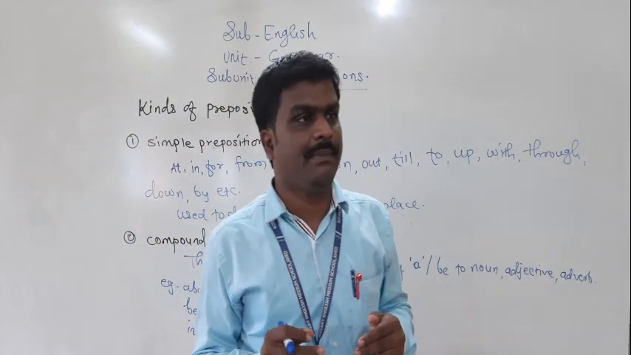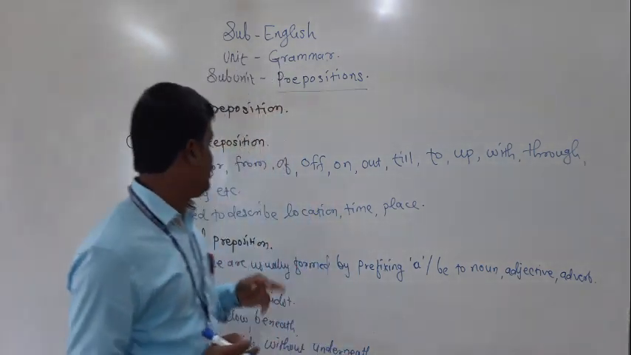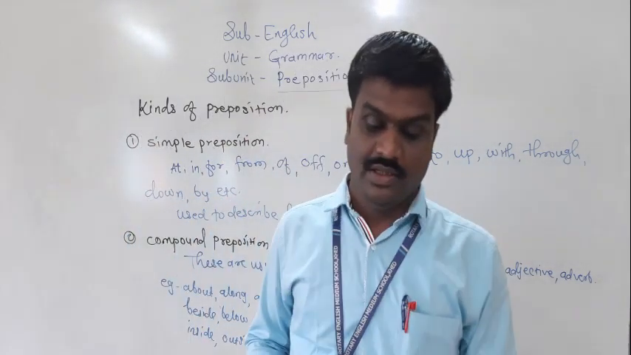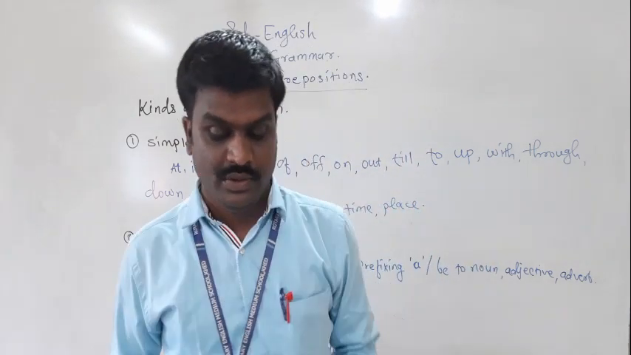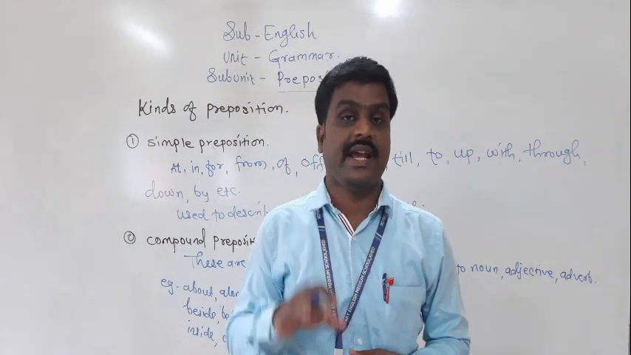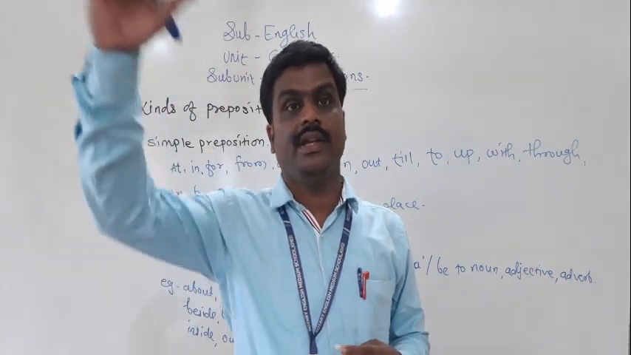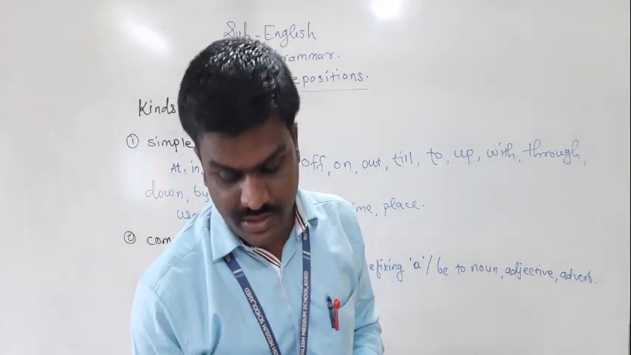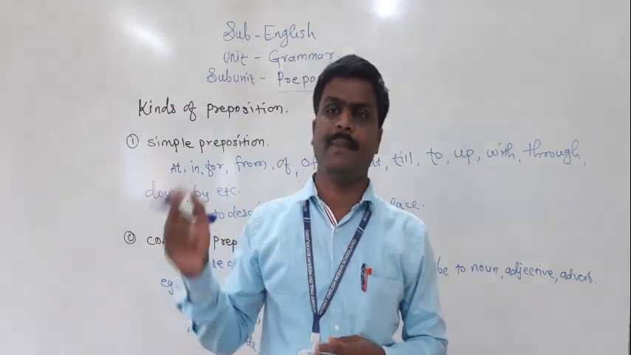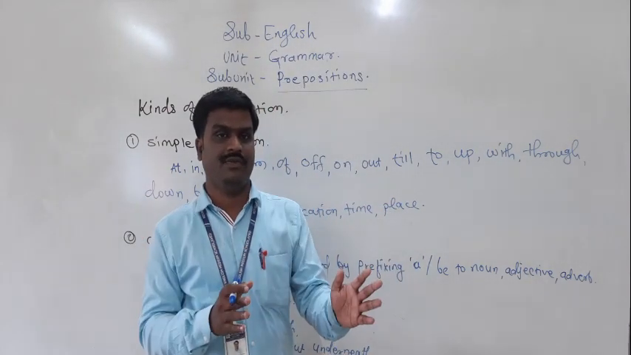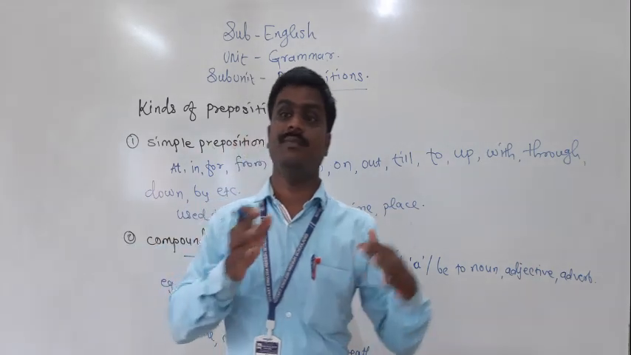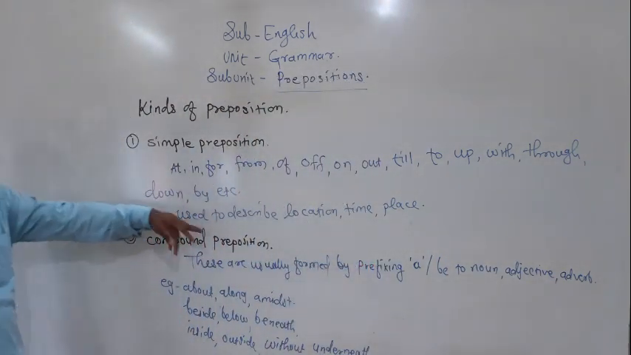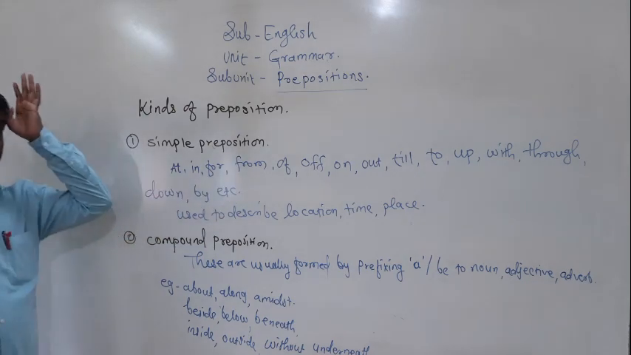I would like to give examples of how they are used to denote time, place and action, as well as location. Here, the cat sat on the table. It denotes the place, location or position. Another example: the cat jumped off from the table. It means these prepositions are used to denote location, time and place.